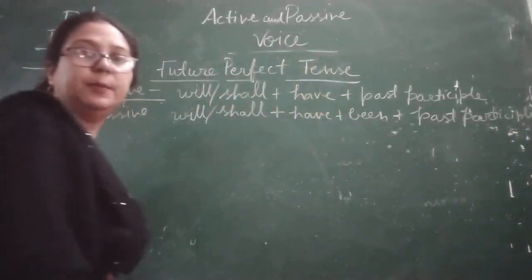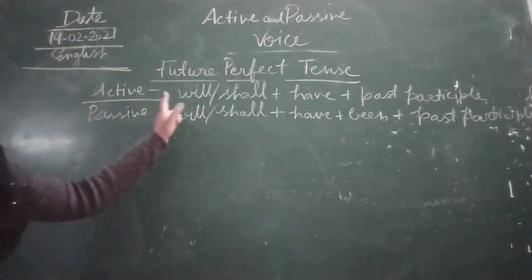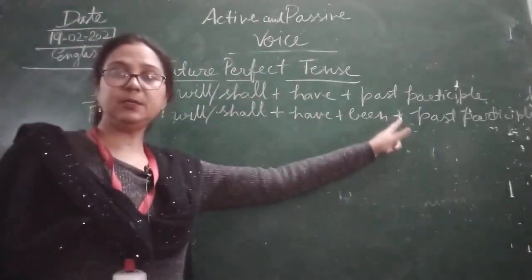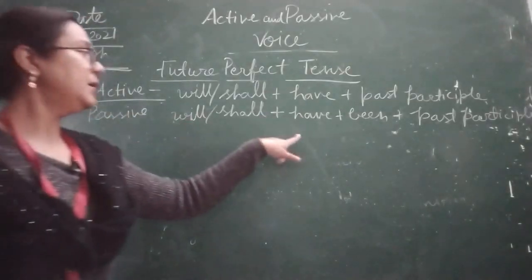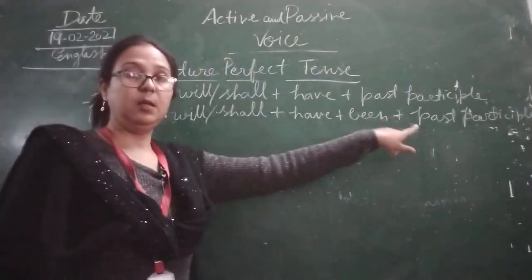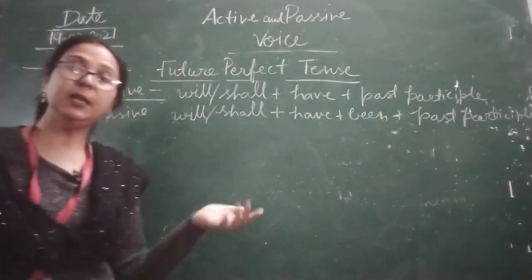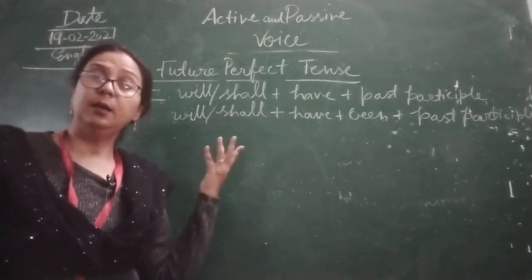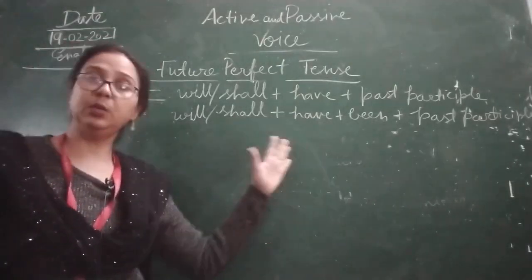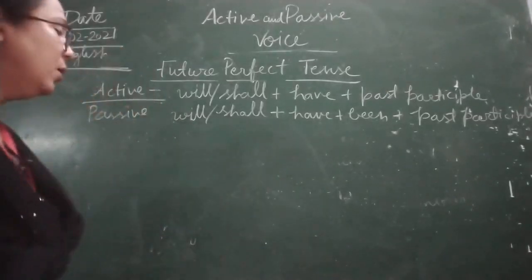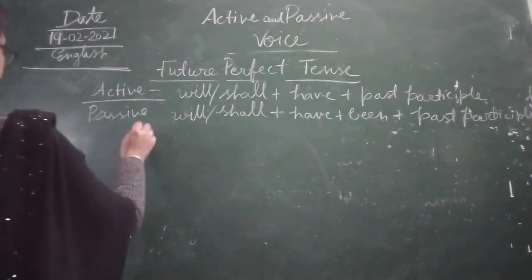Okay children, simple. In active voice, we use will, shall plus have plus past participle. Now here you can see will, shall plus have plus been, then past participle. Been will be used as we have done in our present perfect and past perfect. Similarly we will do this. Okay children, now I will give you a few examples for future perfect tense.